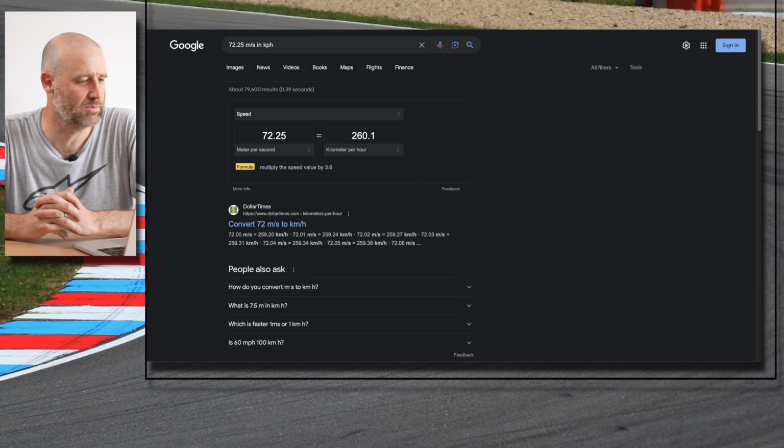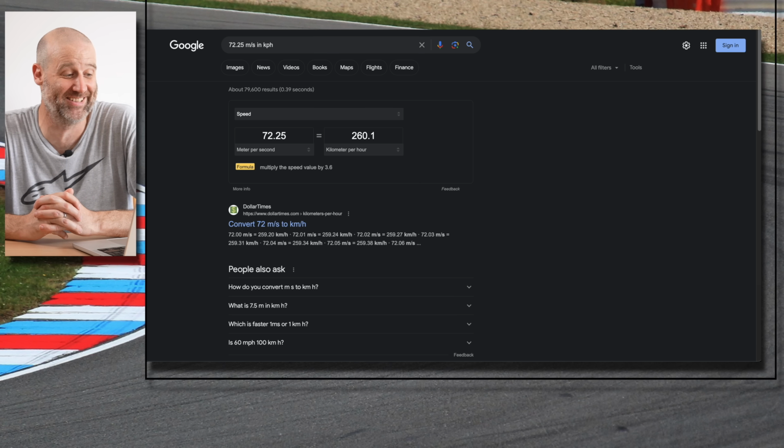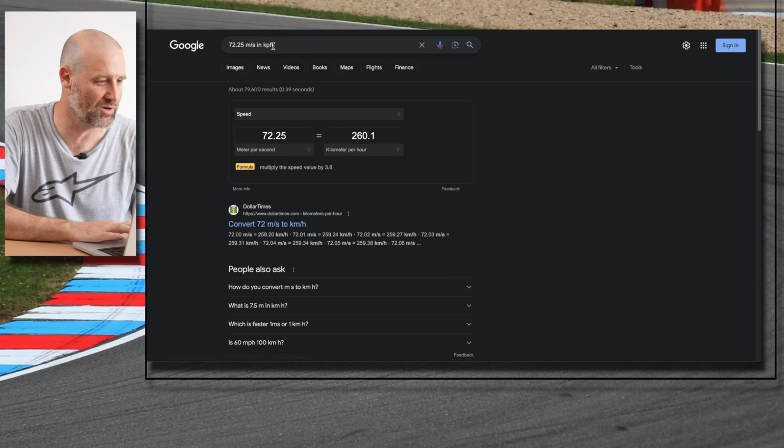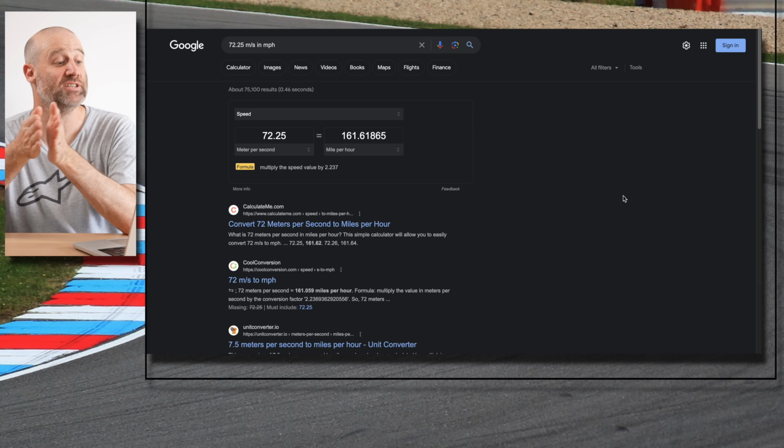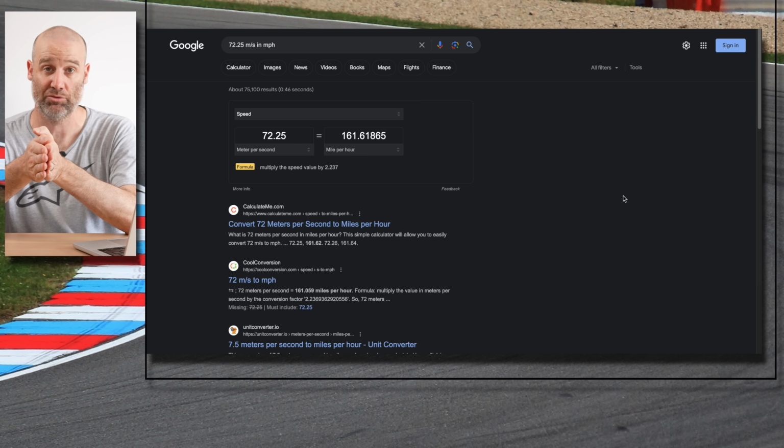So my max speed was 260 kilometers an hour. Oh my goodness, what is that in miles per hour? I was doing 161.6. I was doing 100 times the golden ratio miles per hour. That's so stupid.